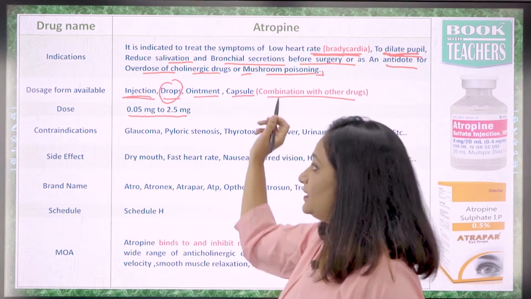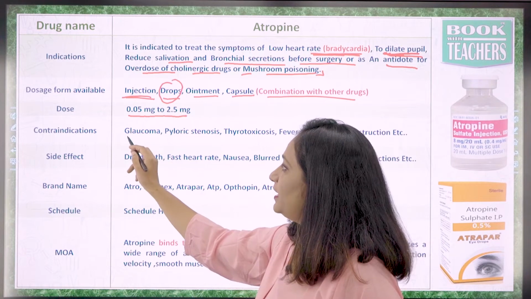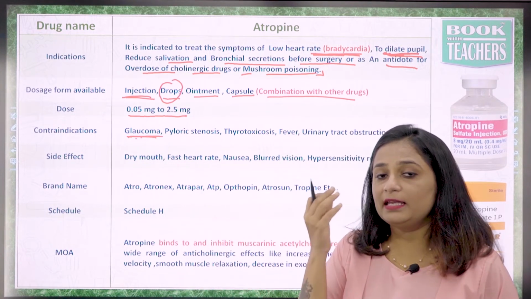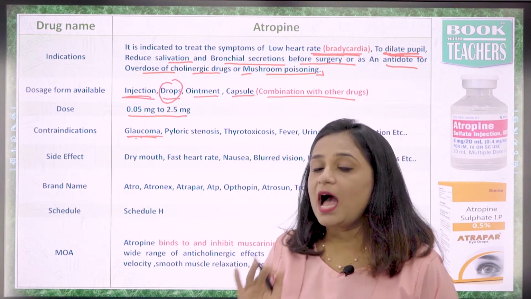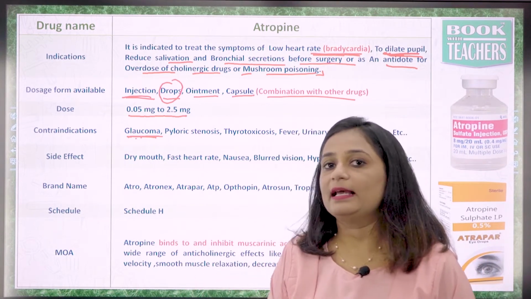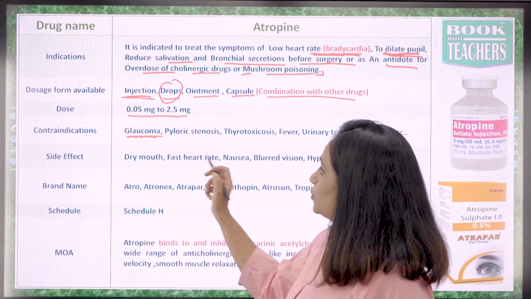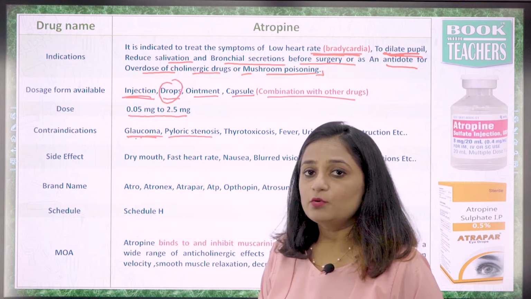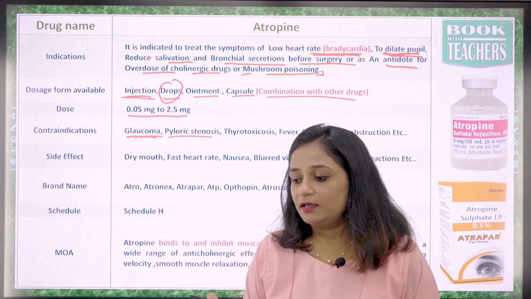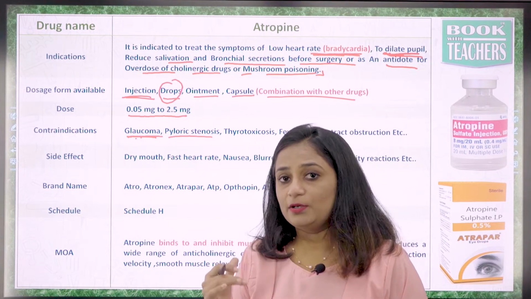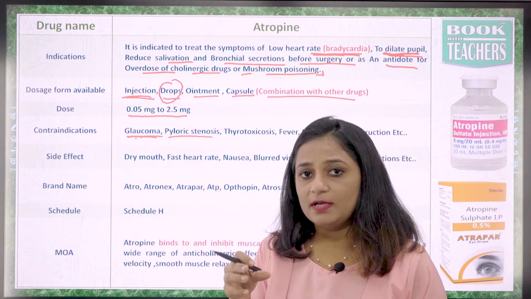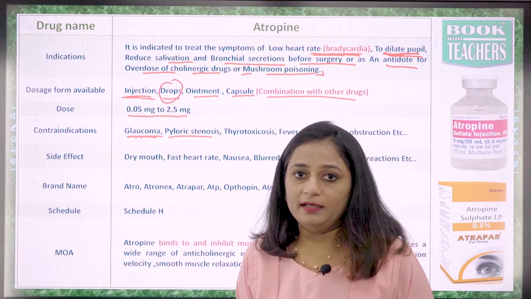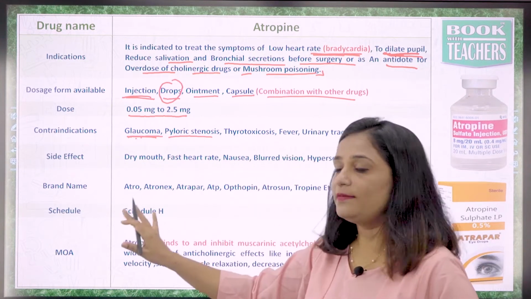It is contraindicated in cases of glaucoma. Glaucoma means when there is high pressure in the eyeballs; it is contraindicated at that time. It is also contraindicated in pyloric stenosis. Pyloric stenosis mostly happens with kids up to 6 months. It means the place where the stomach and small intestine join becomes very thickened. So at that time it is contraindicated.